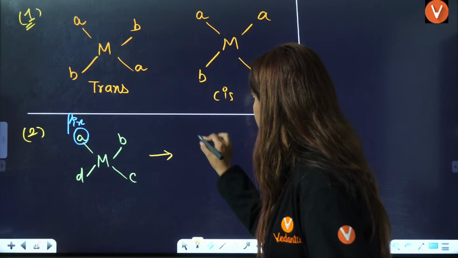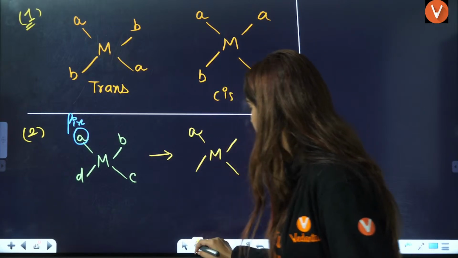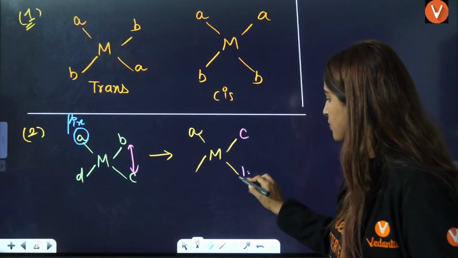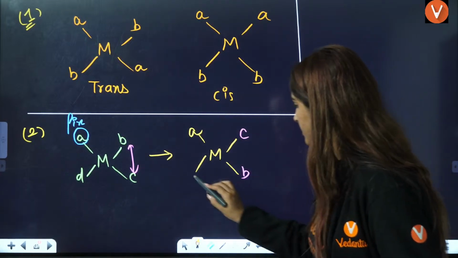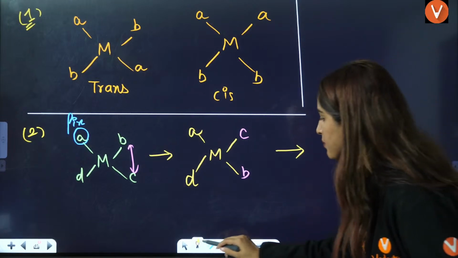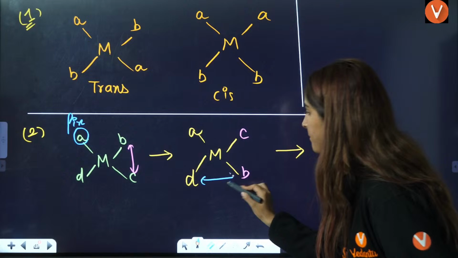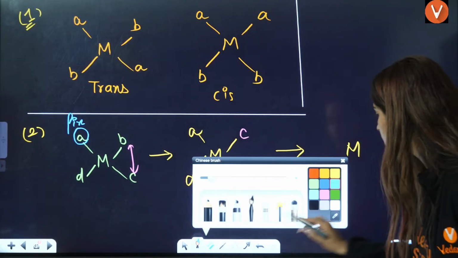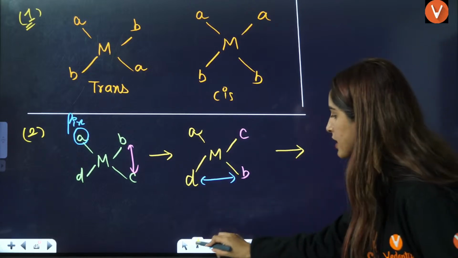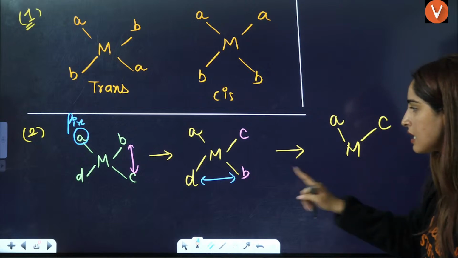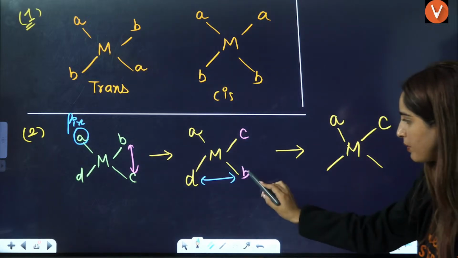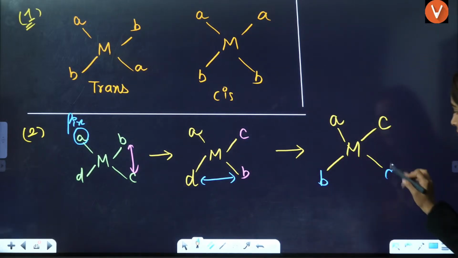So this M is constant here, right? A is constant. I am rotating the other ligands. I am switching B and C here. So this is C, this is B. This D will remain the same here, right? Then I am again rotating it. Now I am rotating B and D, right? So here what will happen? A will remain fixed, C is also fixed here because I am switching these 2 positions, that is B and D. So how you will write it? This was B, B will be here, this is D, right?